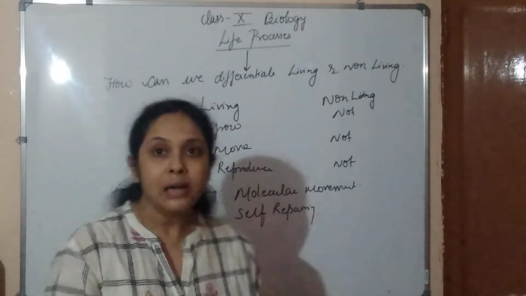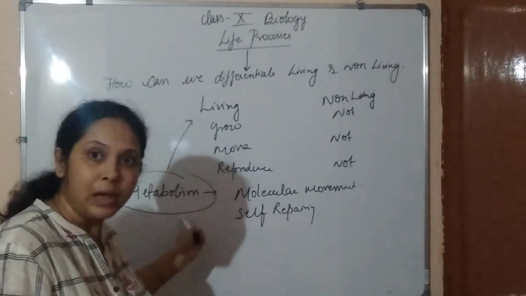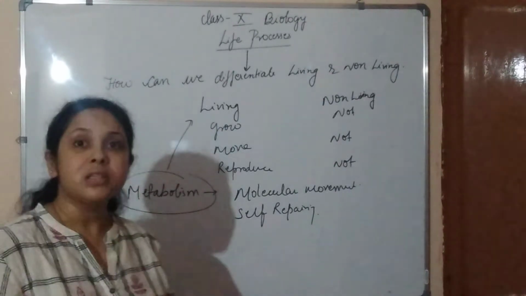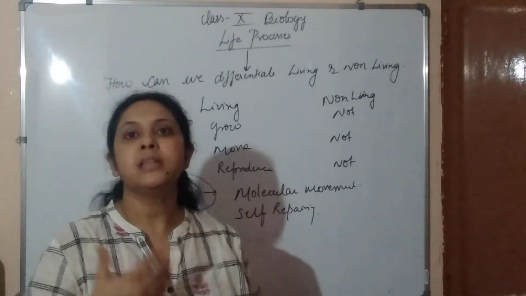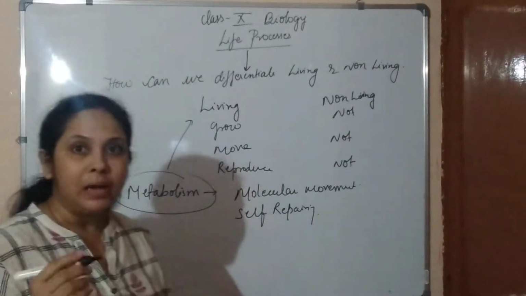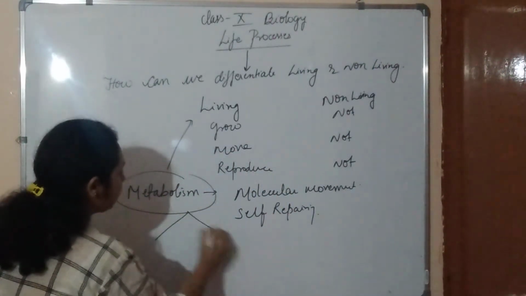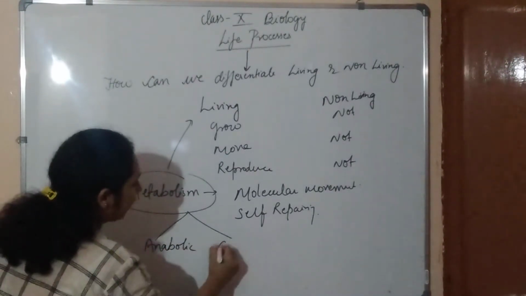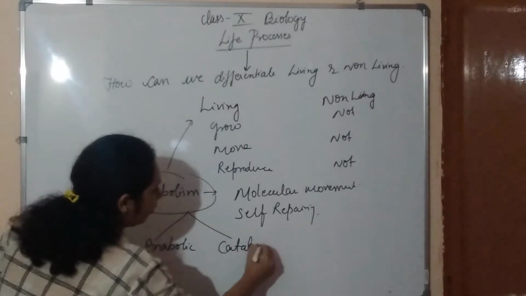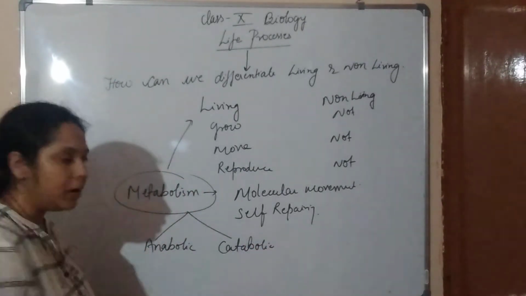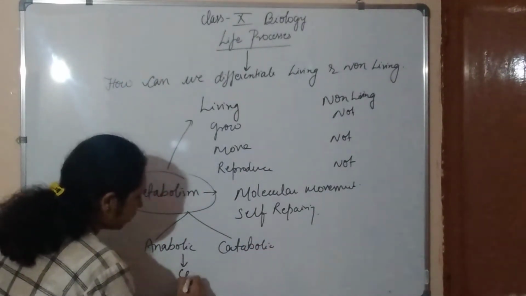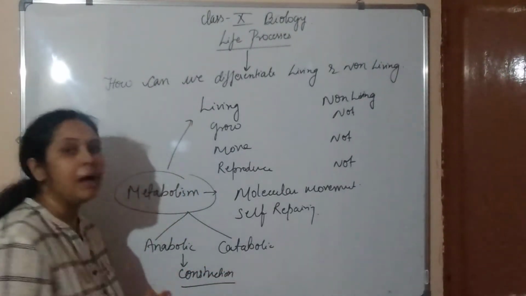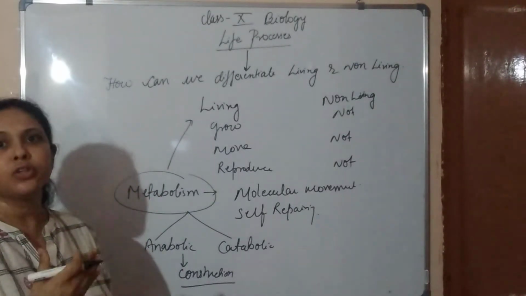So we can say that a living thing shows metabolic activity, and metabolism is the chemical reactions taking place in our body. Metabolism consists of two types of reaction: anabolic and catabolic. In anabolic reactions there is always construction of something, construction of new cells, formation of new bonds.